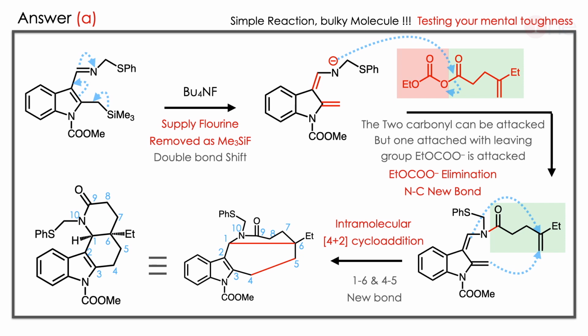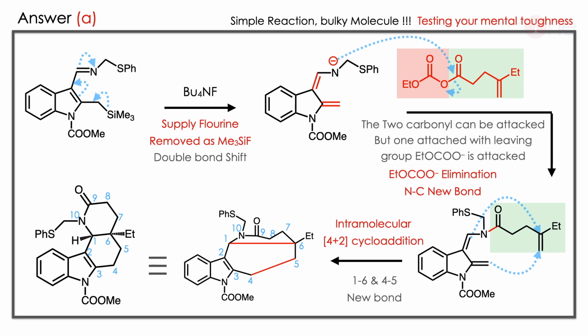Here there is another possibility, 4 plus 2 cycloaddition. So 4 plus 2 cycloaddition occurs there. 1,6 bond formation as well as 4,5 bond formation is there. The molecule is big. You have to number it for simplicity, and convert it into the product. So 2 six-member rings are there. So here the product is clearly A.